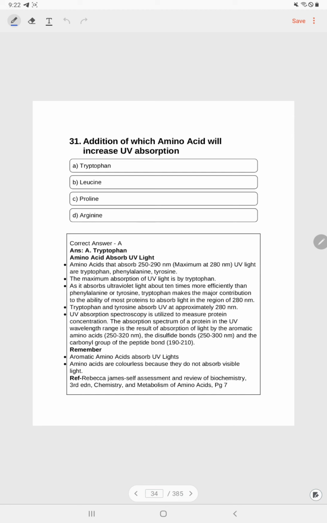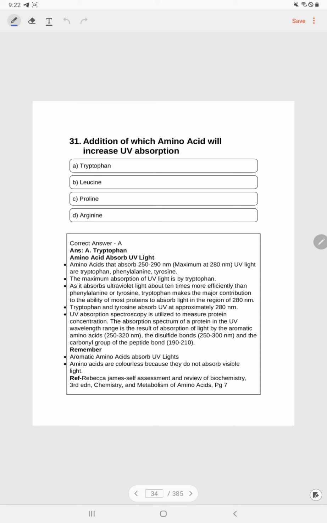Question number 31. Addition of which amino acid will increase UV absorption? Tryptophan, leucine, proline, arginine. Answer is A, tryptophan. Amino acids absorb UV light. Amino acids that absorb 250 to 290 nanometer, maximum at 280 nanometer UV light, are tryptophan, phenylalanine, and tyrosine.